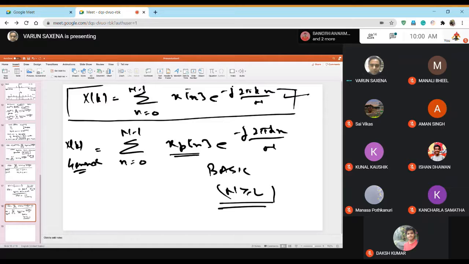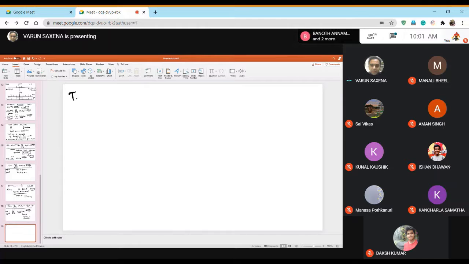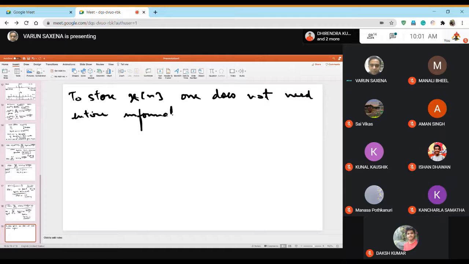So this discussion leads us to an important result. It says that to store x[n], one does not need the entire information in the frequency domain.